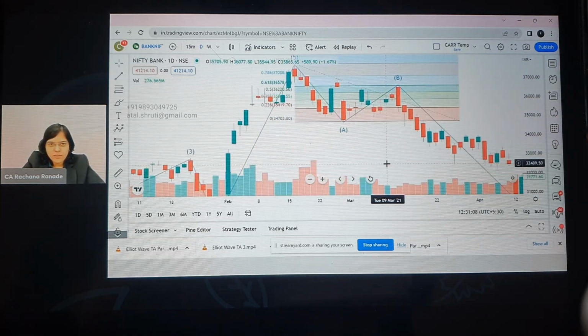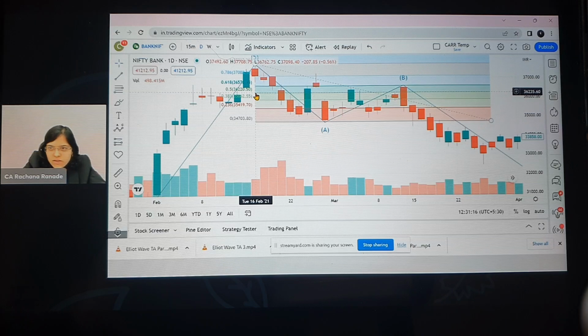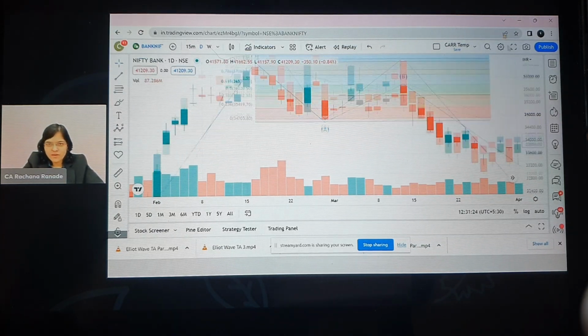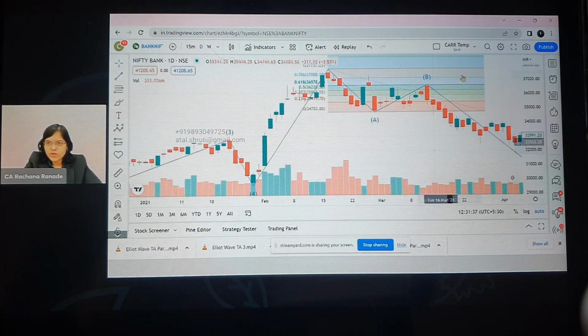Okay. Now you can see here B retracement is at what? This is 0, 23, 38. This is 50%. Yes, this is at 61.8% retracement. Here you can see. Correct? I'll just again zoom so that you get it. See, this B is at what? 61.8% retracement. So is this also fitting into our Fibonacci rules? Yes, no doubt about that.